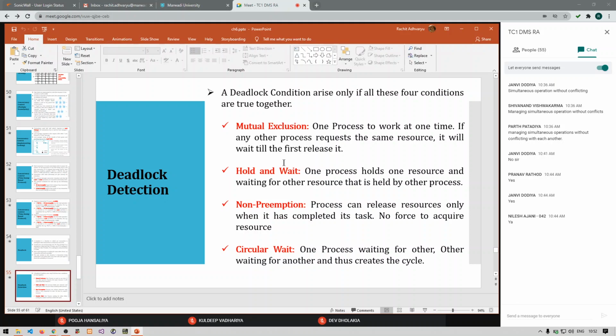Mutual exclusion means one process waits for the other one. Hold and wait means one process holds one resource and also wants some other resource that another transaction already has. Non-preemption means no other transaction will force that other transaction to release resources. And circular wait means it should somehow form a cycle. Clear with this, guys, or any doubts?